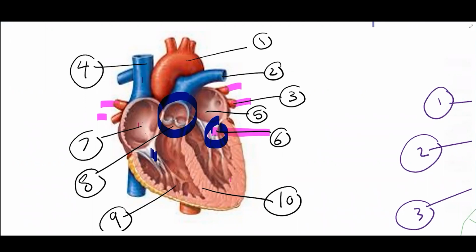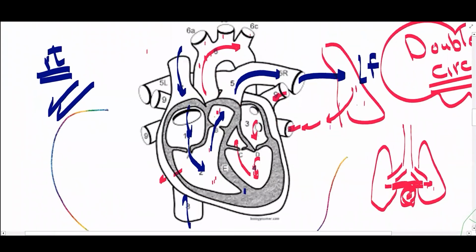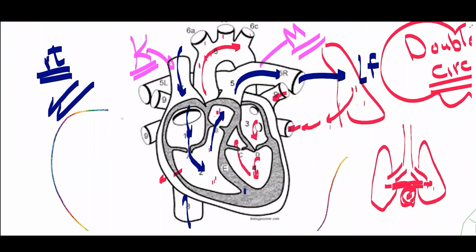Some questions will ask you to describe the pathway of the blood in the heart. This is as I did here. Describe the blood flow in the heart. If I give that part a label, I will label it as K and that part as M, and I will ask you, please describe the pathway of the blood flow from K to M. Who can answer that question?